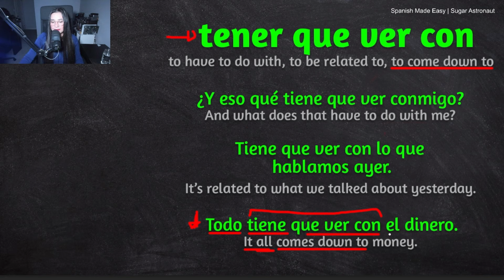And then we have el, which means the. We don't have it in English, right? But that's what it means. Dinero. Dinero means money. El dinero, money, or the money. It's interesting how this phrase works. It can mean to have to do with, to be related to, or to come down to. This is a very useful phrase that you should add to your Spanish vocabulary. Remember, tener que ver con has 3 main meanings, and you know them now.